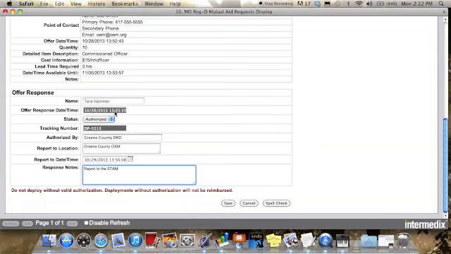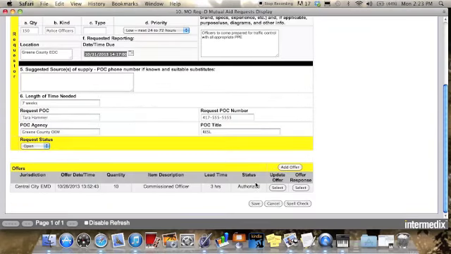If for whatever reason I decided this was not an appropriate response, it's not one that I'd like to authorize, I can also put rejected or canceled. But in this case, we're going to go ahead and authorize this. I will click Save, and down here at the bottom, we can see that it has changed the status from pending to authorized.